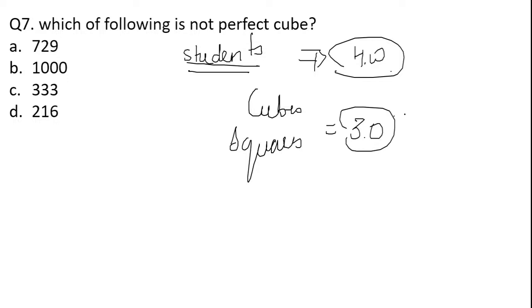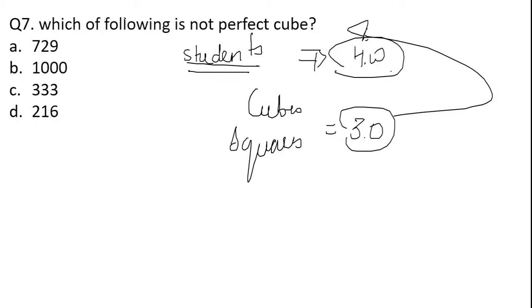So you may find what is the importance of this. Now you can clearly identify the difference, where earlier you were not aware of the cubes and squares, and now you are aware of them. If you have not done this work which I have given, please do it, because this is very important. Looking at the options, you can clearly identify which one of the following is not a perfect cube.